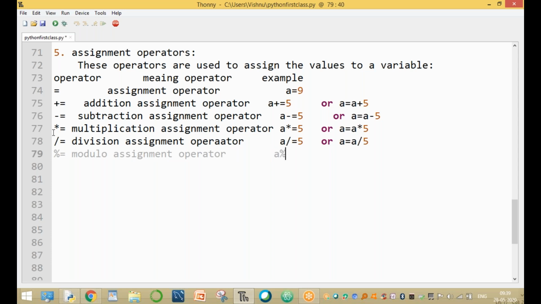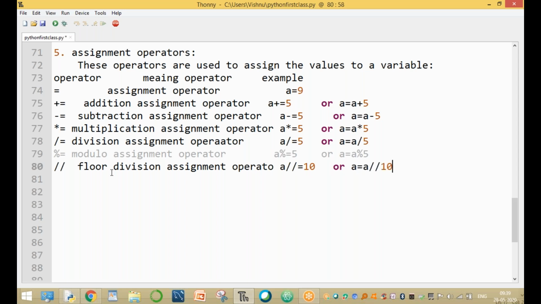A percent equal to 5 or A equal to A percent 5, both have the same meaning. And slash slash equal to is called the floor division assignment operator. A slash slash equal to 10 or A equal to A slash slash 10, both are the same.